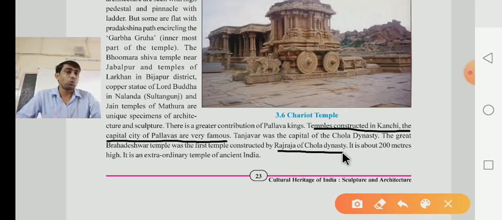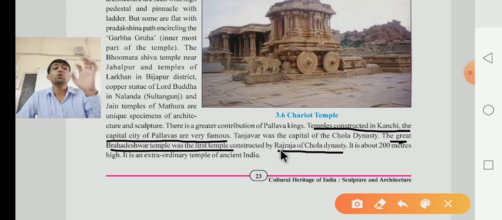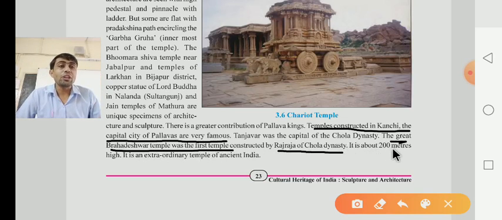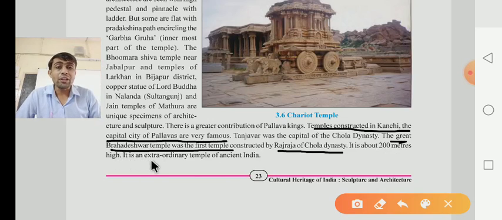Dear children, this is the most important. The great Brihadeshwar temple was the first temple constructed by Raja Raja of the Chola dynasty, and it is about 200 meters high. How much? Near about 200 meters high, and it is an extraordinary temple of ancient India, and that's why it is also known as the extraordinary temple of ancient India.